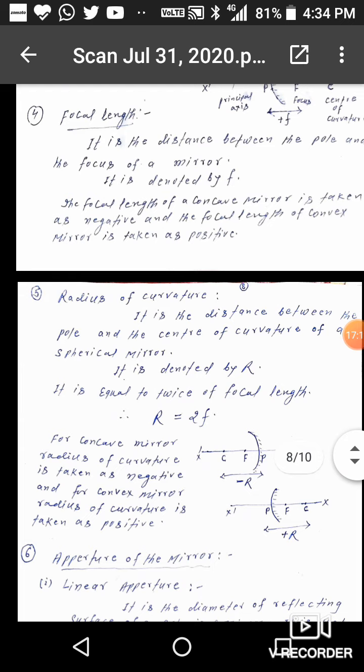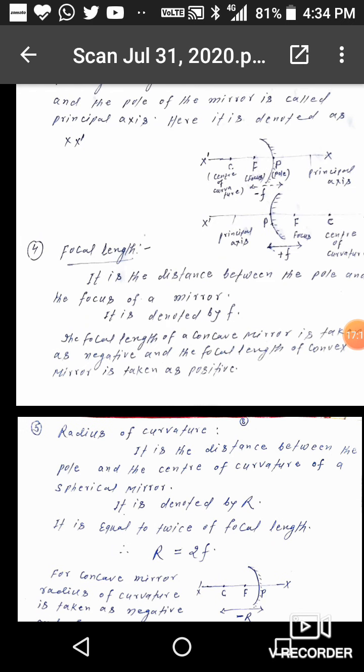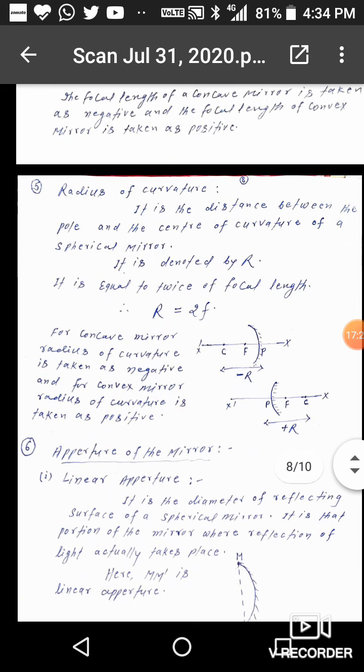Now focal length, it is the distance between the pole and the focus of a mirror. It is denoted by a small f. The focal length of a concave mirror is taken as negative and the focal length of convex mirror is taken as positive. Fifth, radius of curvature. It is the distance between the pole and the center of curvature of a spherical mirror.